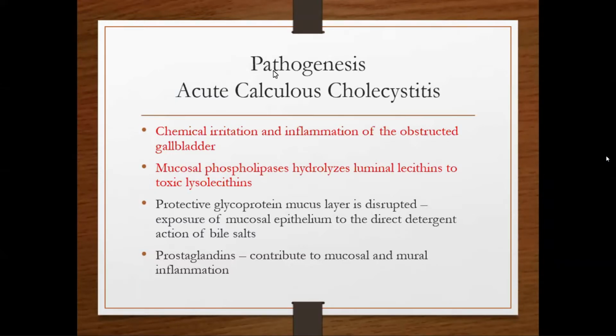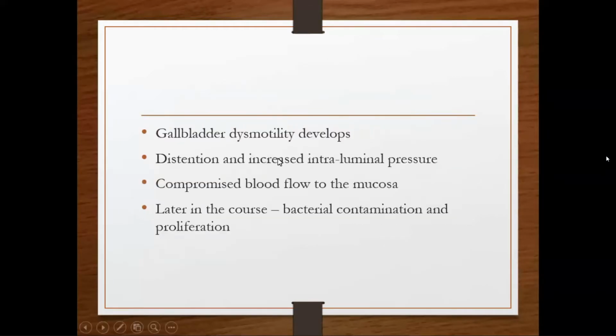The prostaglandin causes further worsening of the mucosal damage, causing ischemia. Blood flow to the mucosa is compromised, and later bacterial infection can supervene.